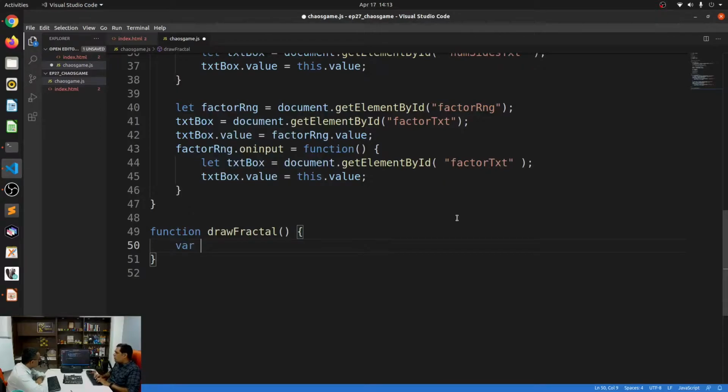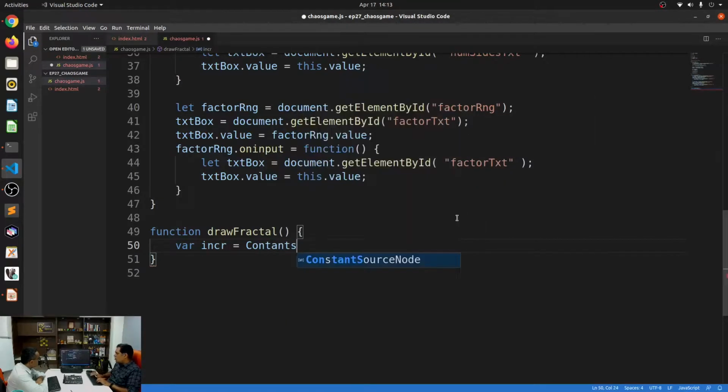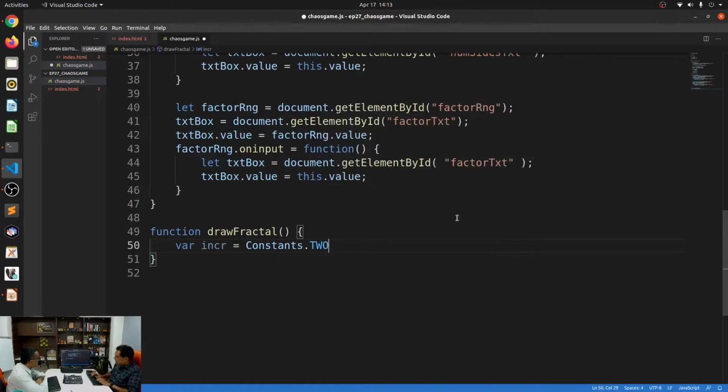I'm going to call this variable increment, and I'm going to say variable increment is equal to Constants.2 pi, 2 pi divided by the number of sides. So that gives me the increment. I will also need a start angle.